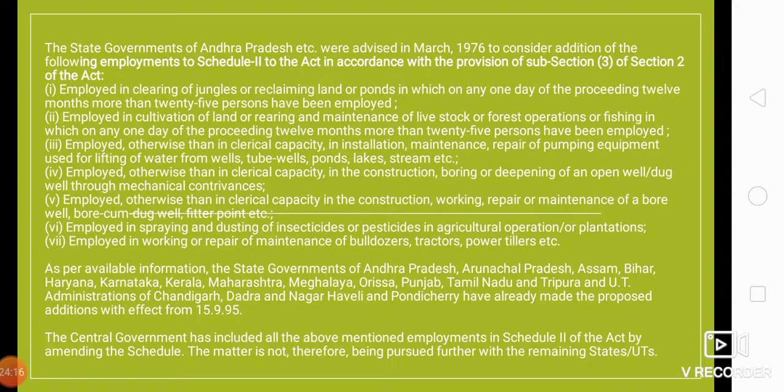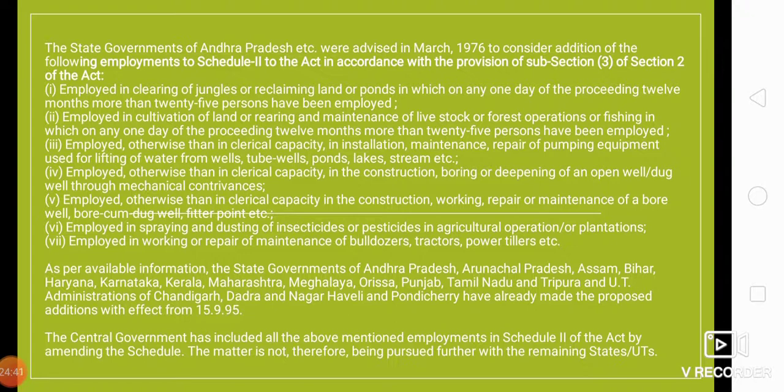So there should be a period of 12 months in which 25 persons have been employed there, and the employment is such, for example cleaning of jungles.